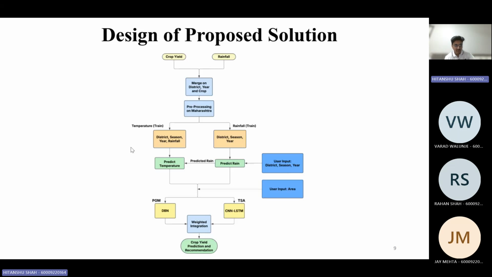Here we use different models for rainfall and temperature because we consider the causality that the rainfall affects the temperature, along with all the user inputs, predicted rainfall and the predicted temperature. We use these two models, DBN and the CNN LSTM. CNN LSTM is the TSA approach.